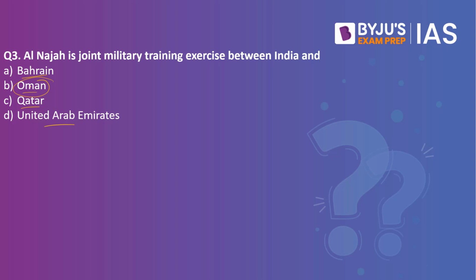Added to it, when we speak about Najah, it is an advantage for India. How? As of now, India is exposed to multiple circumstances. Let's say, for example, we have the northeast where there is insurgency as well.